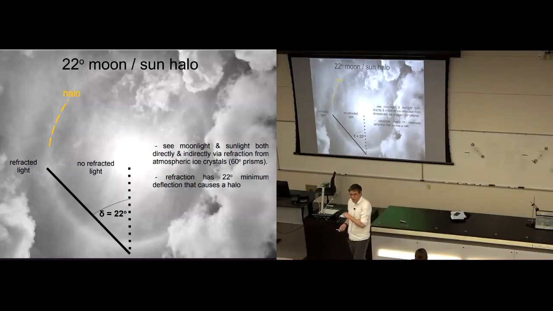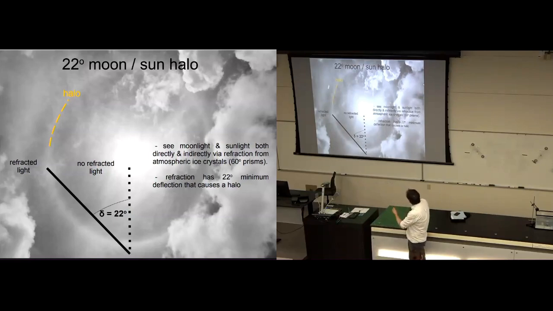Maybe you've noticed, or maybe you haven't, that sometimes when you look at the moon, hopefully not the sun, you not only see the moon or the sun, but surrounding it is often, or sometimes, frequently, a halo. The moon has a halo, and the sun has a halo around it, and you can see that in this picture.